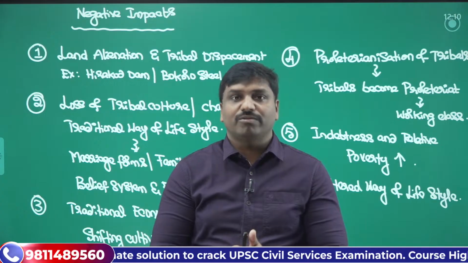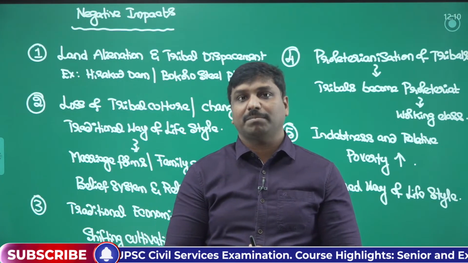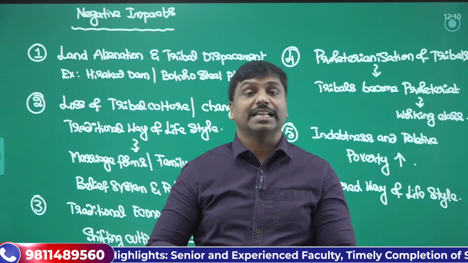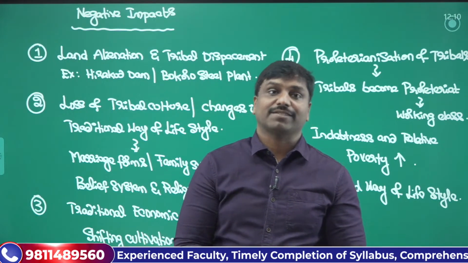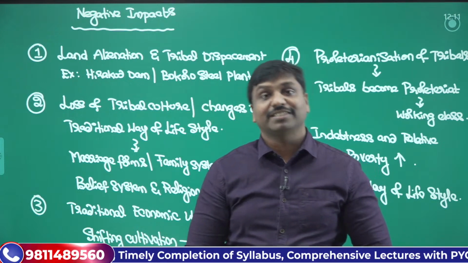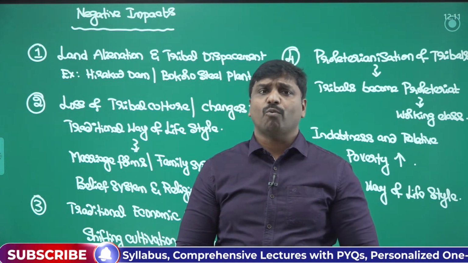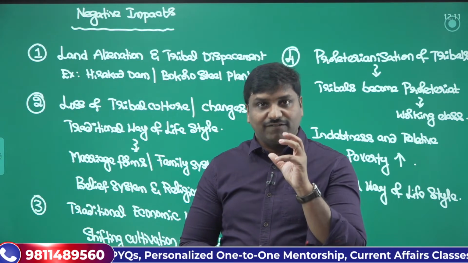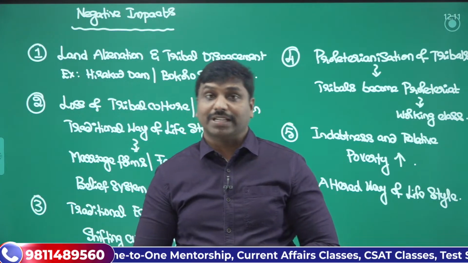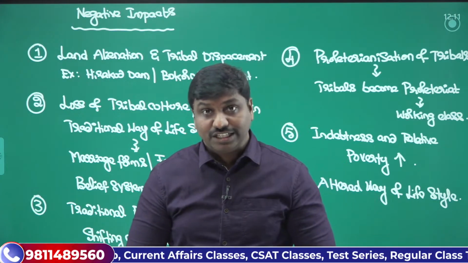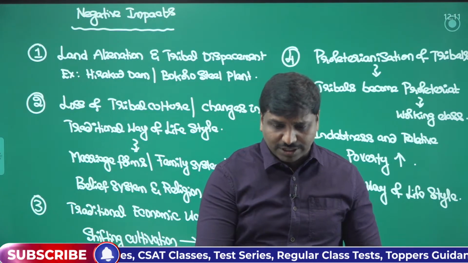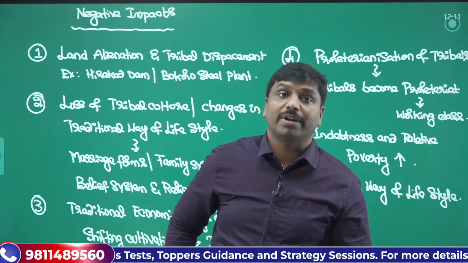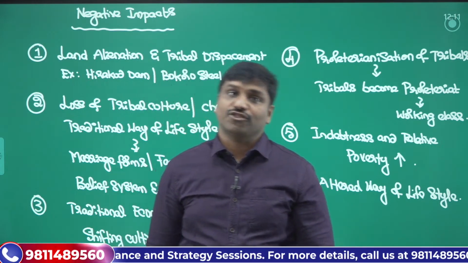So if we are able to drive it in a systematic and proper way, then we can reduce the negative impacts and increase the positive impacts with proper awareness. So that is what we have to do. The policy makers have to keep a kind of timeline. Let's say, for example, if you want to construct an industry, then you can systematically keep a timeline, for example 5 years, 6 years.